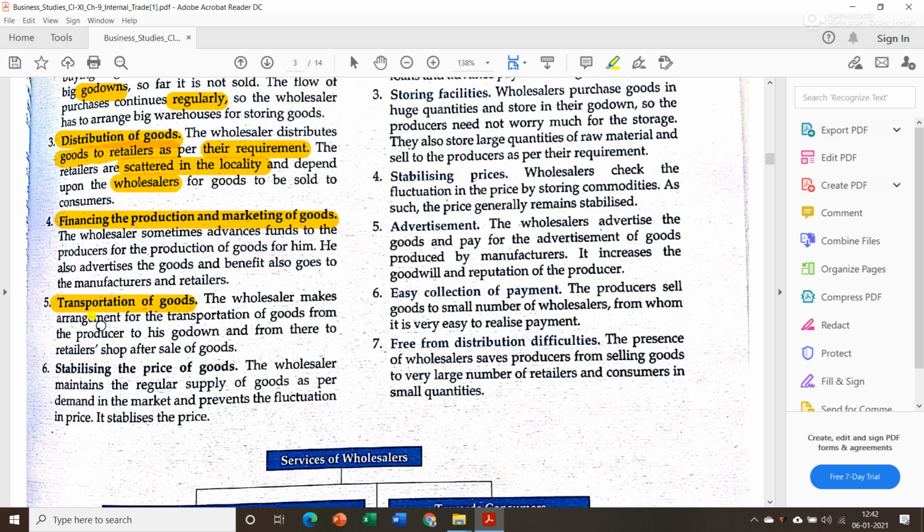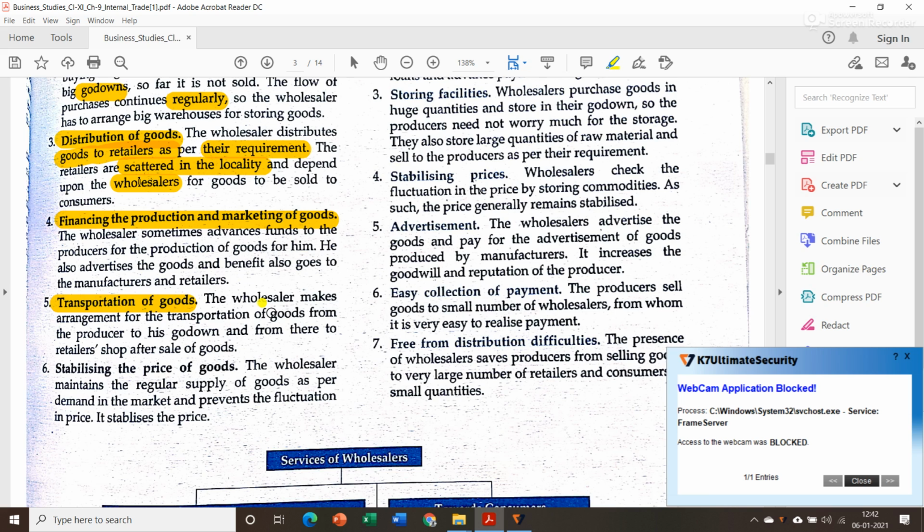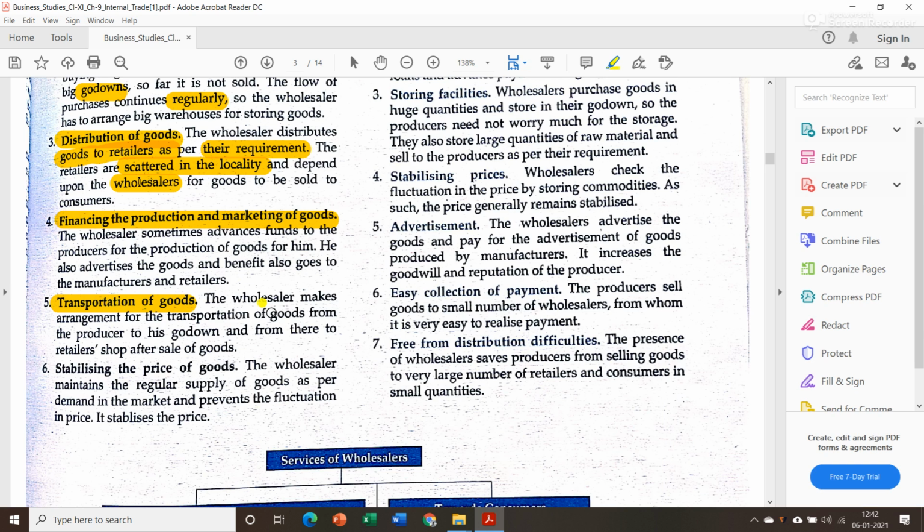Then the next one is transportation of goods. The wholesaler makes arrangements for the transportation of goods. Means if suppose a retailer is located in a far place, then it is up to the wholesaler. He will make all the facilities to transport goods from his godown to the place of the retailer.